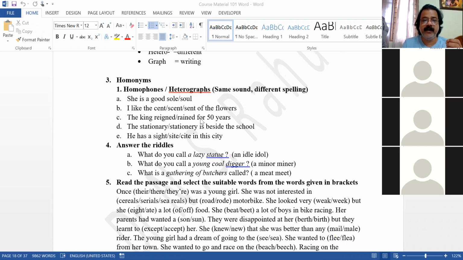The king reigned for 50 years. Rule cheyadam. Reign ante rule. Here RAIN, rain is varsham. REIGN, reign is rule. Which word is correct here? REIGN. Right.